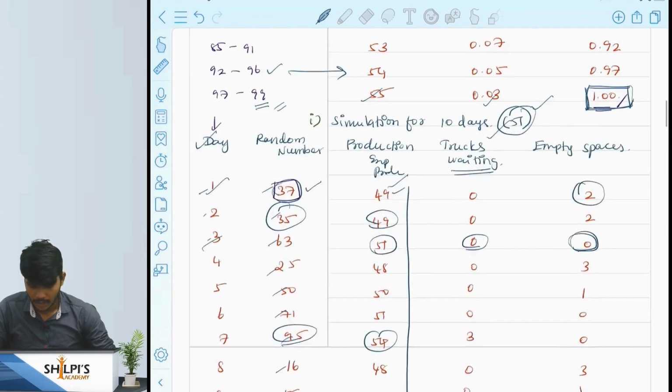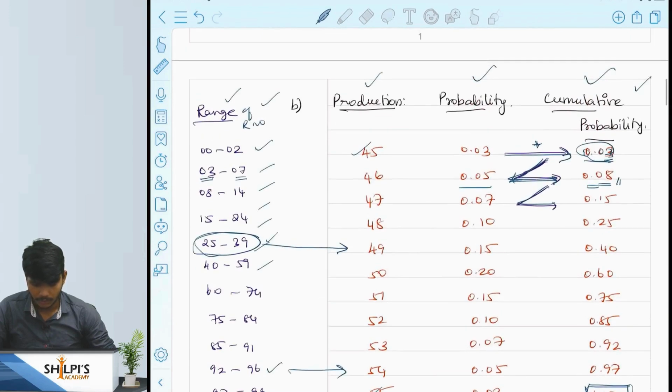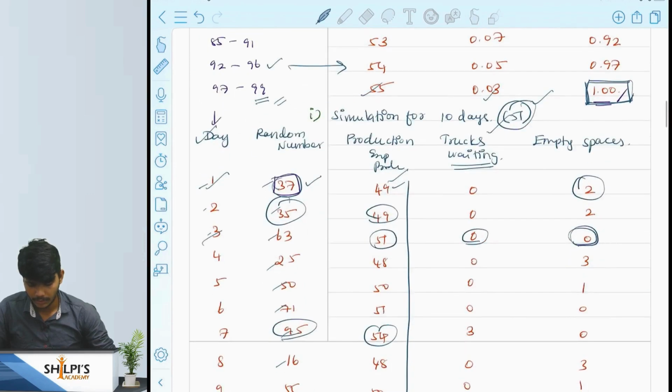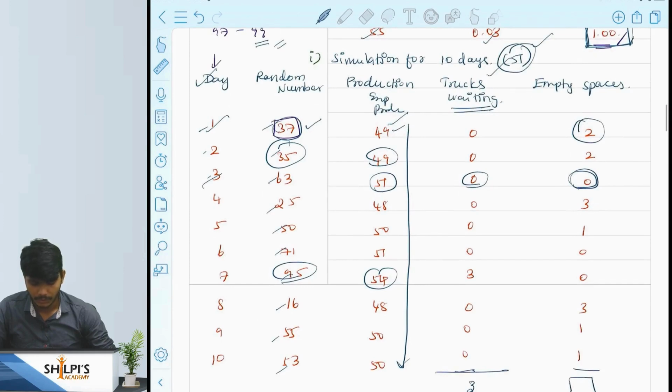The steps are: production probability, then you have to find the cumulative probability. With that cumulative probability, you have to find the range of random numbers, and we will take some random numbers according to the question. With those random numbers and the range of random numbers, we will define the expected production. With that production, according to the question, we will solve the question. That's all.